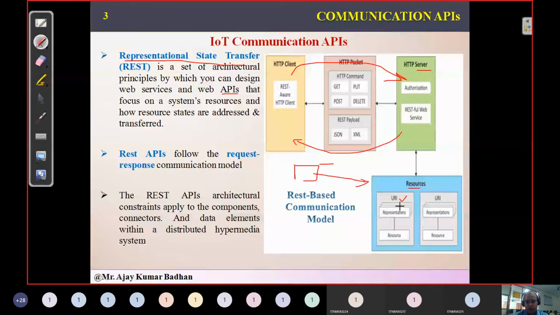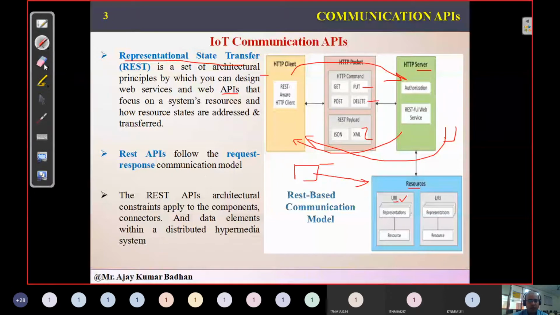Using URIs, Uniform Resource Identifiers. Each and every piece of data will have some kind of uniform resource identifier using which it will get the data, then prepare the page, and that page will be transmitted to the client using these methods. This is the whole scenario related to your communication protocols, REST based.